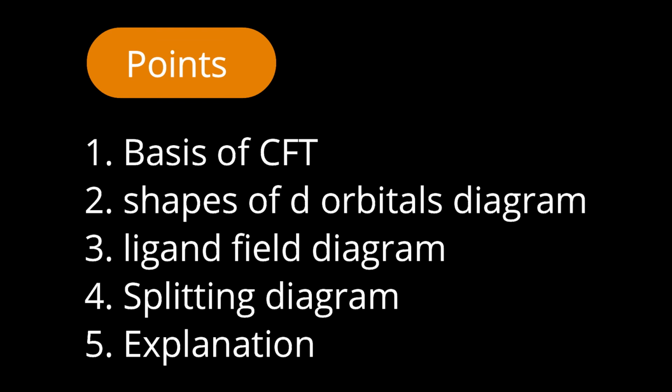The second point is the shapes of d orbitals, because splitting depends upon the orientation of these d orbitals, the directions of the lobes of d orbitals, and ligand approach. So if shapes are clear, then only you can describe the splitting. And the third point, how exactly the ligand approaches in relation to the shapes of d orbitals, that we need to describe with the help of a diagram.